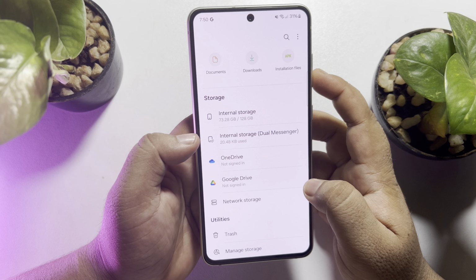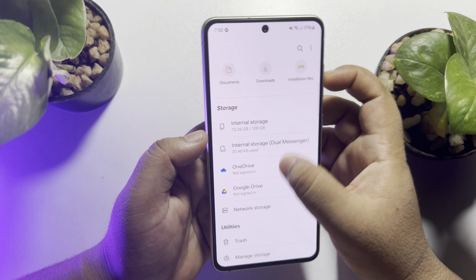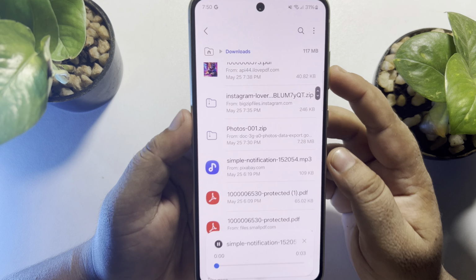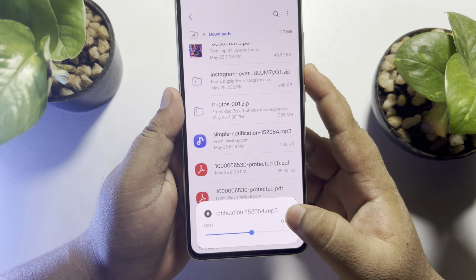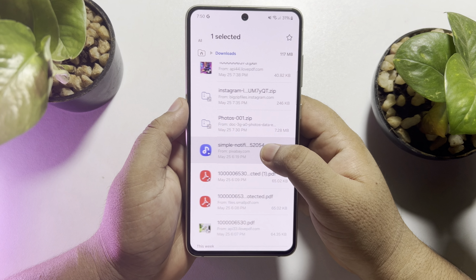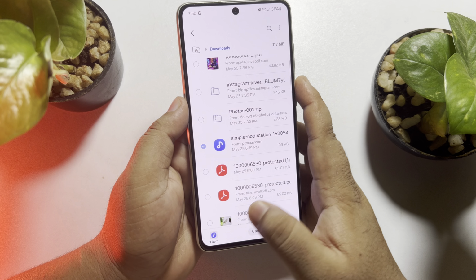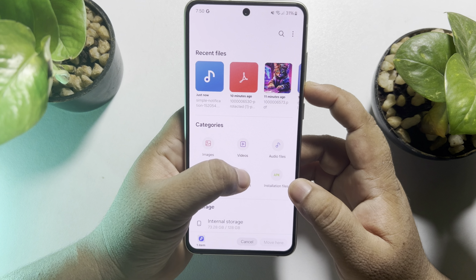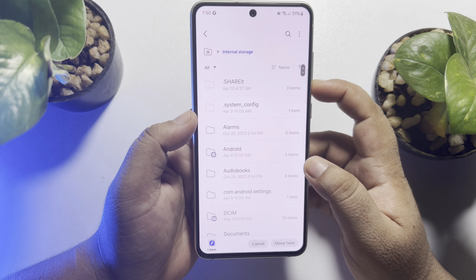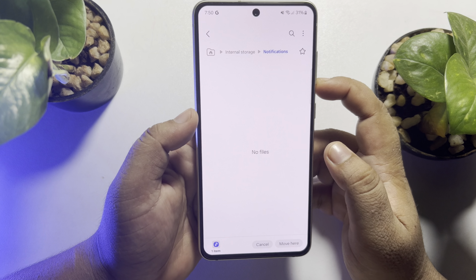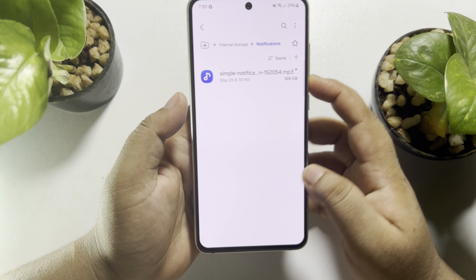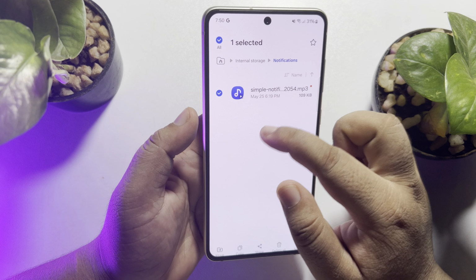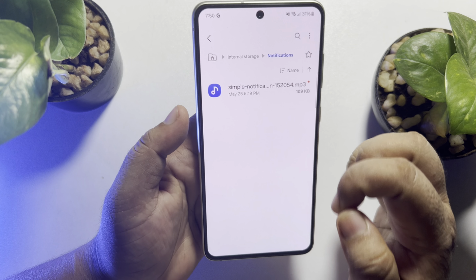So I'm going to my download folder, and here is my custom notification. Now I'm selecting the custom notification, tapping on move, and now going to the notification folder and just tapping on move here. As you can see, I've successfully moved this notification, and this notification name is simple notification.